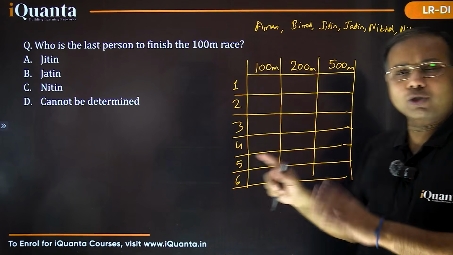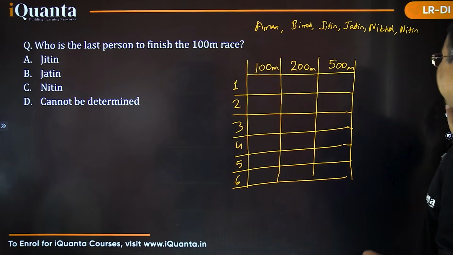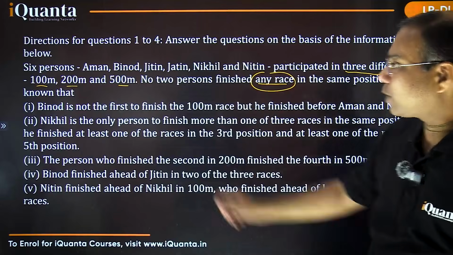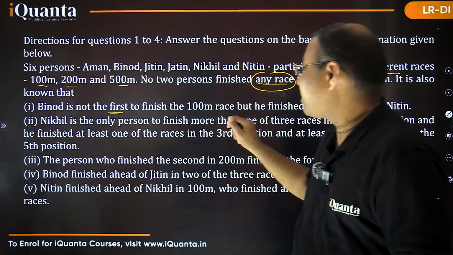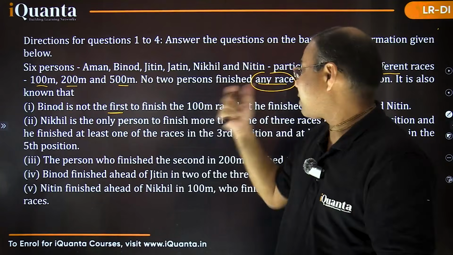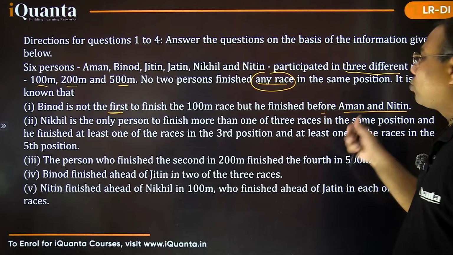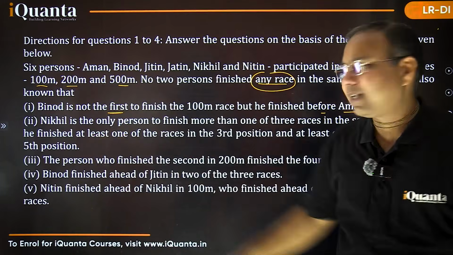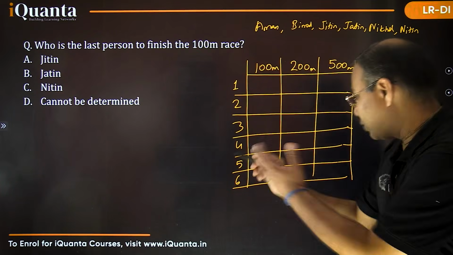So far we have got to know 3 races, 6 persons, and that they are getting 6 different ranks. Let's read the information one by one now. The first point says, Binod is not the first to finish the 100-meter race. So Binod is not at the first rank in the 100-meter race, but he finished before Aman and Nitin. So Aman and Nitin are surely coming after him. Let me write that information here so as not to read those points again and again.